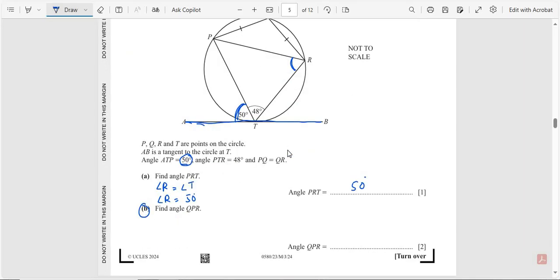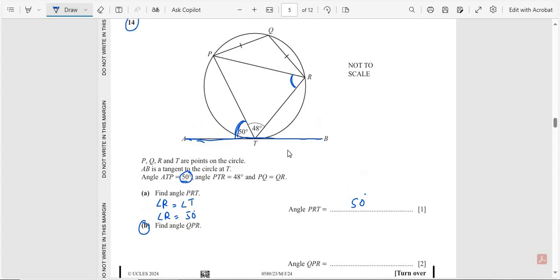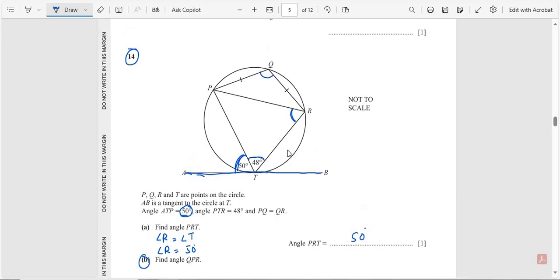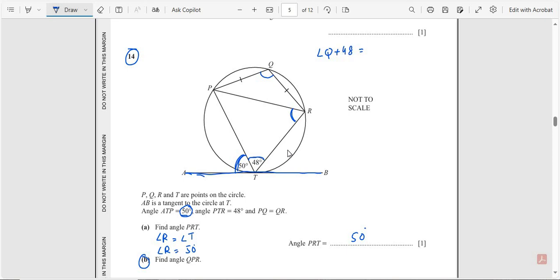Part B. Find angle QRP. We know that this angle and this angle are opposite angles, so the sum of opposite angles is equal to 180. Angle Q plus this angle 48 is equal to 180. Shift to the other side, it will be negative. Angle Q is equal to 180 minus 48, that is equal to 132.